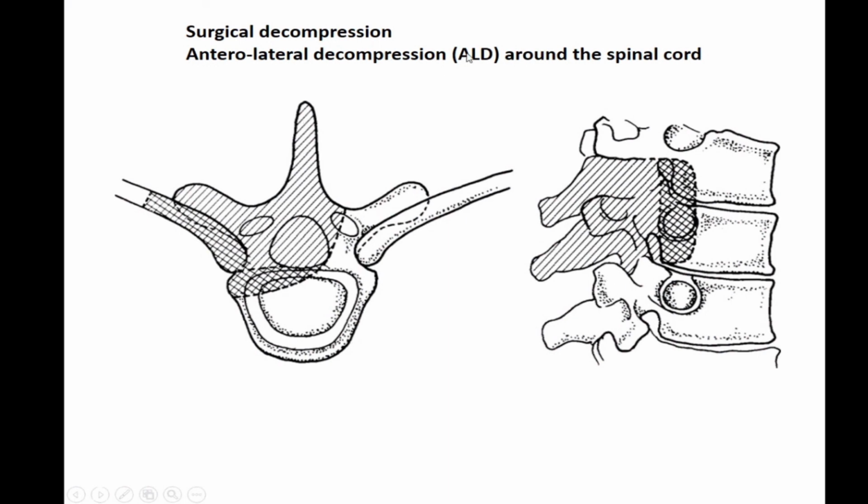That is why it is called anterolateral decompression, because you remove the anterolateral side of the spinal cord. The spinal cord is here, this is anterolateral to the spinal cord. But actually you remove posterior also, okay? But only on one side, the facet you try to preserve, because you want to preserve the stability.